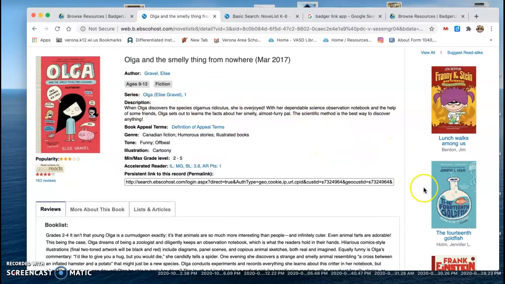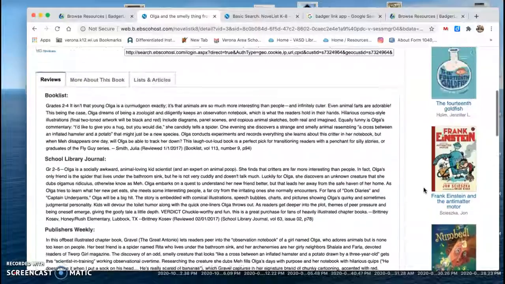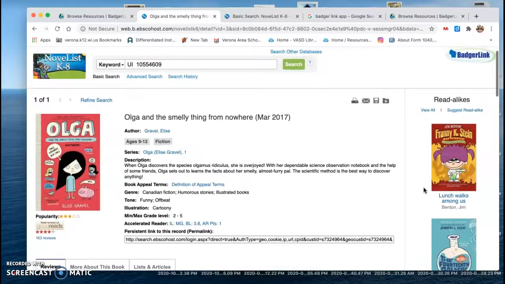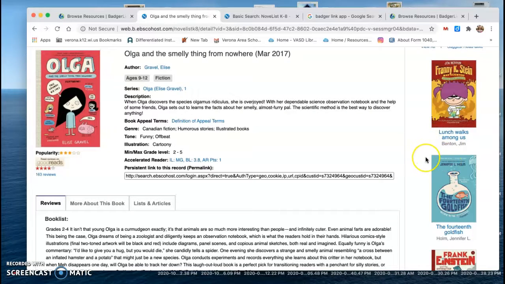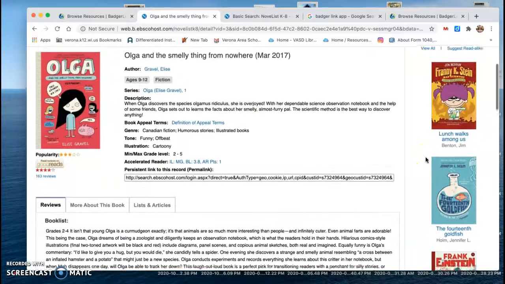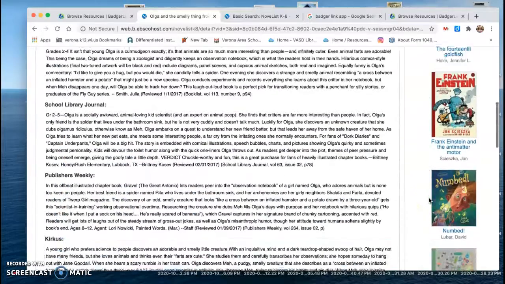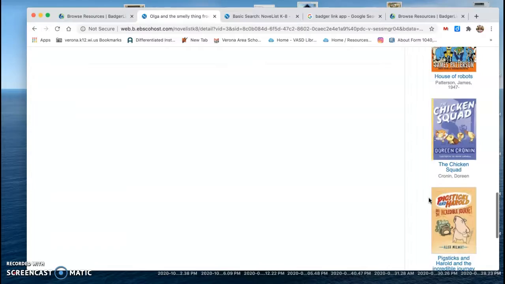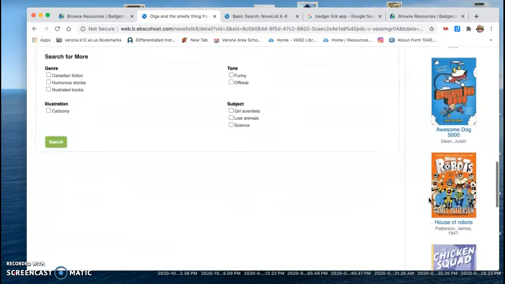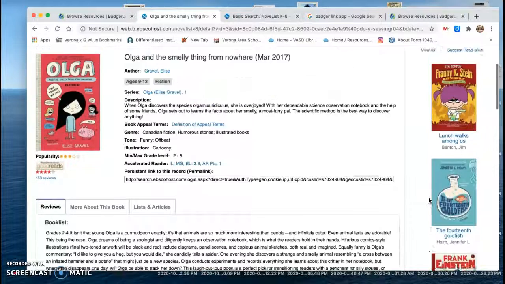There's also some other things that are read-alikes. I think this is one of the best features of Novelist K8, that it tells me read-alikes, because this is what your librarian would do. Your librarian would say, well, I know that you liked Olga. Maybe you should try The 14th Goldfish. Maybe you should try House of Robots. So this does take the place of your librarian for doing recommendations.